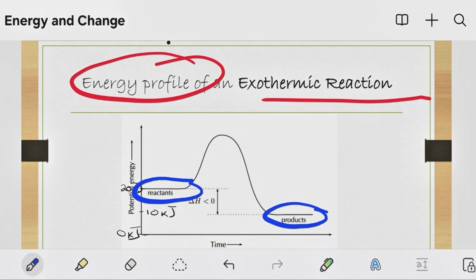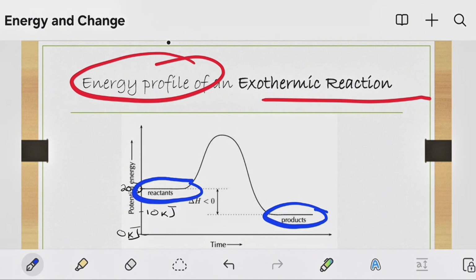That's very important. It is very important when you consider the energy profile of an exothermic reaction, that you are able to know where is the energy of the reactants. In this case, 20 kilojoules for this hypothetical example. Where is the energy of the products? According to the potential energy, it is at 10 kilojoules. Good job.